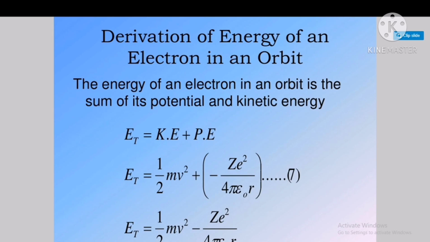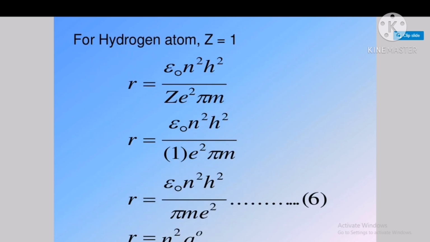Now the second is the derivation of the energy of an electron in an orbit. So basically we know the formula of total energy. Total energy is nothing but the summation of kinetic energy plus potential energy. We know the kinetic energy is half mv square, and the potential energy for that atom is minus z square by 4 pi epsilon naught r. Let's consider this equation number 7. After solving, here we get total energy equals half mv square minus z square by 4 pi epsilon naught r.